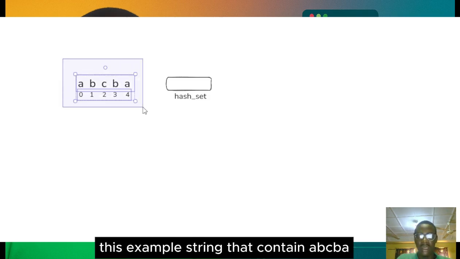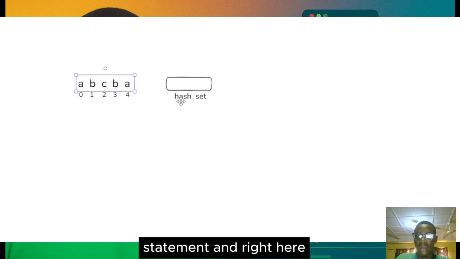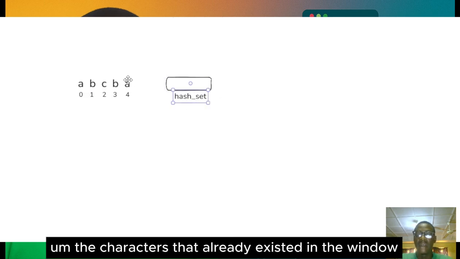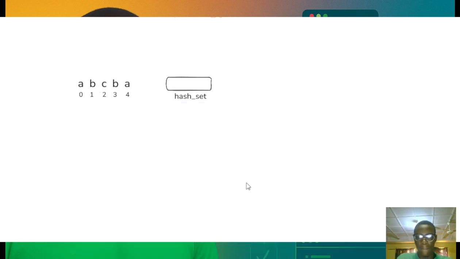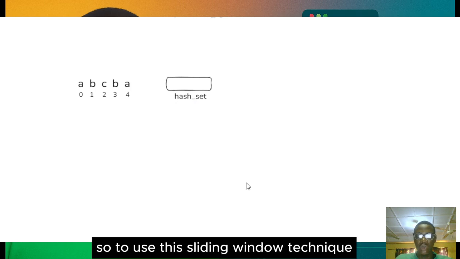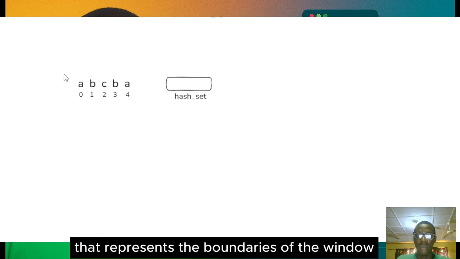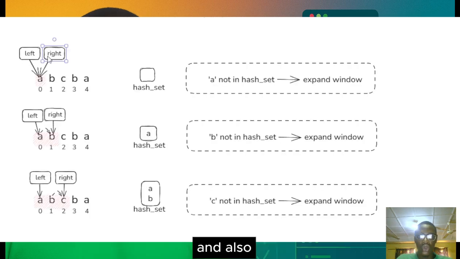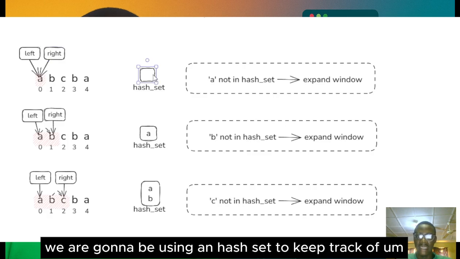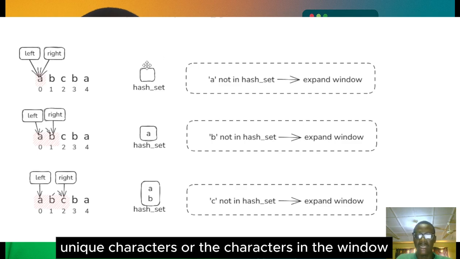Let's try the logic on this example string ABCBA, just like the one given in the problem statement. Right here we have a hash set that's going to help us track the characters that already exist in the window. So to use this sliding window technique, we initialize the left and right pointers that represent the boundaries of the window, and we use a hash set to keep track of the unique characters in the window.